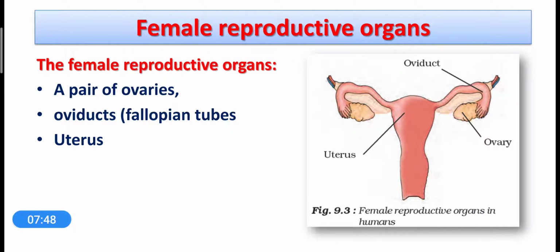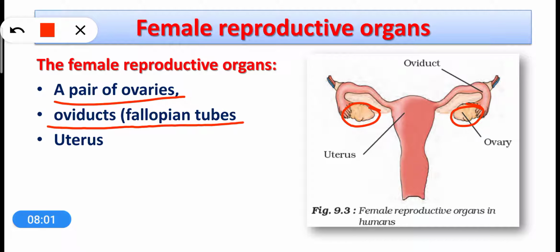Dear students, now let us look at the female reproductive organs. If we talk about female reproductive organs, there are a pair of ovaries. Here you can see there are two ovaries, and there are a pair of fallopian tubes, oviducts. Here you can see there are two oviducts. This whole process is the oviduct. Here you can see it has been labeled, and there is one organ that is called the uterus. Here you can see this whole structure is the uterus.